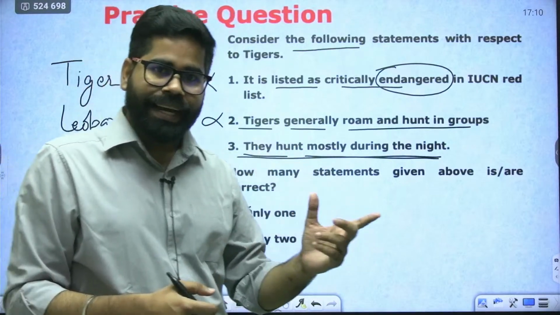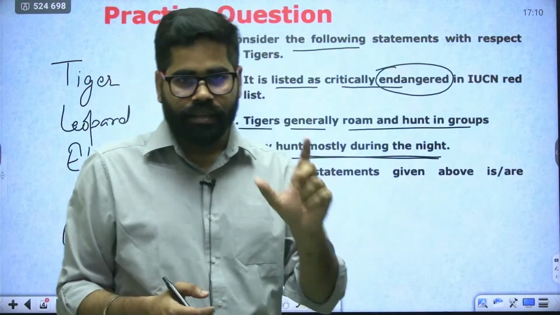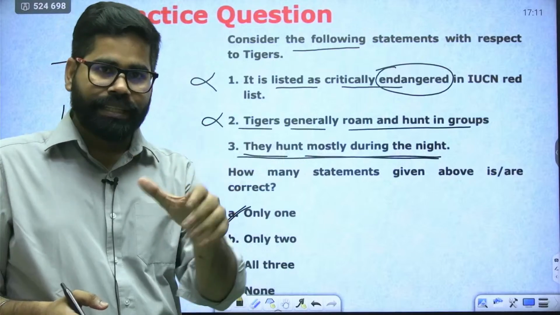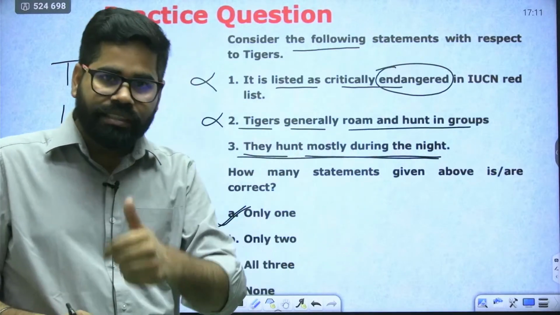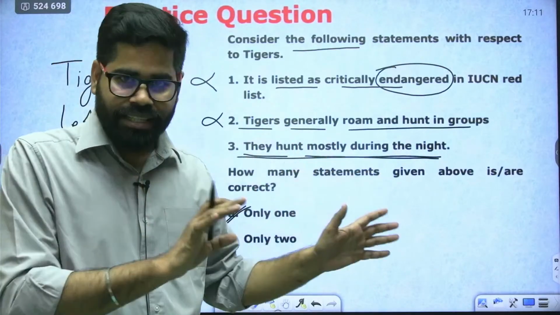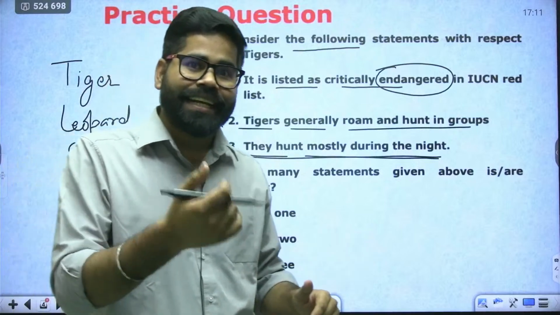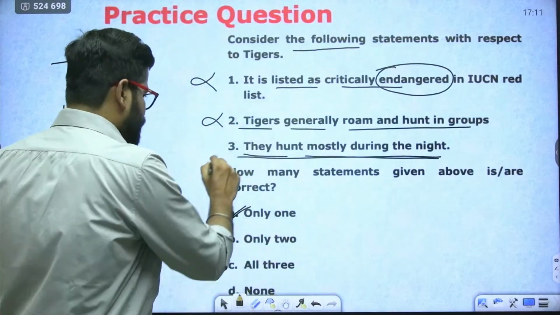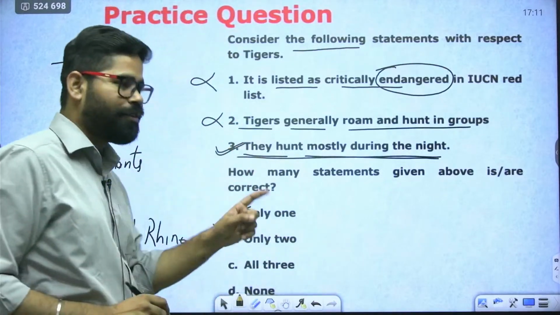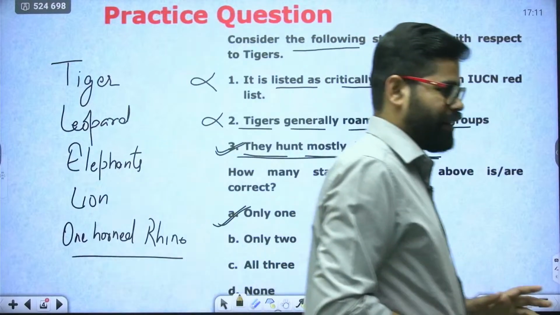You will find that in the evening or in the morning they are generally active, and by the daytime they go for their sleep. So they generally hunt during the night. This third option here is correct. Answer will be A, that is only one.